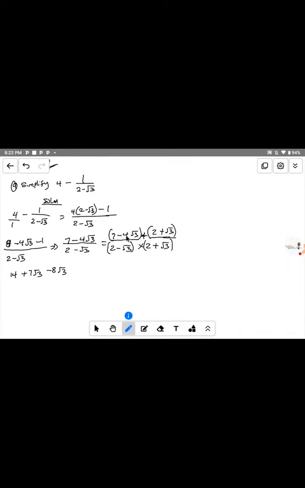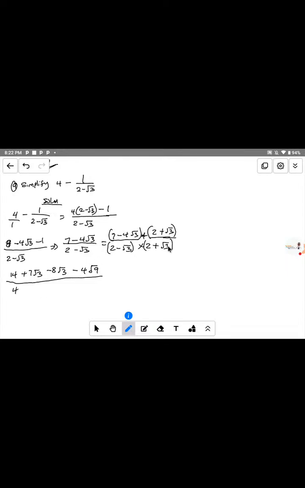Now, minus times plus here is minus. 4 root 3 multiplied by root 3: root 3 multiplied by root 3 gives us root 9. So it means we have minus 4 root 9. So everything is divided by the denominator, so let's solve the denominator. In the denominator, 2 times 2 equals 4.